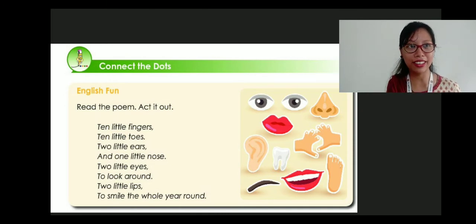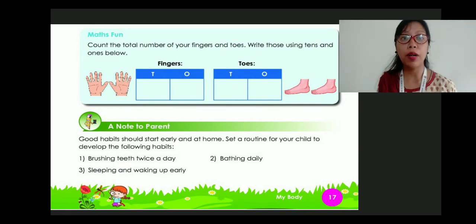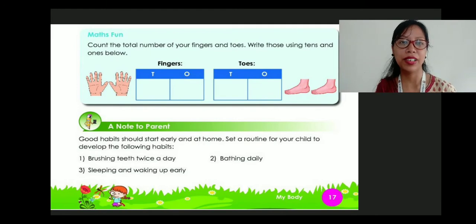Okay, you're going to act it, perform it. It is going to be very nice. Next, let's move towards the maths fun. Count the total number of your fingers and toes. Write those using tens and ones below. Will you be able to do it? Do it and send it to me in the WhatsApp.